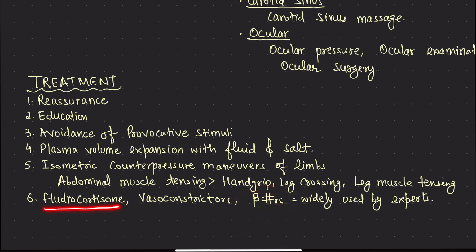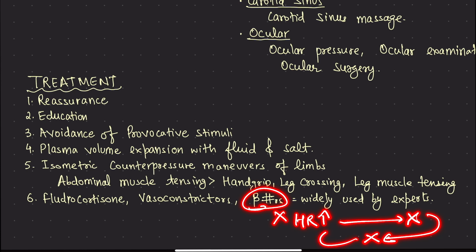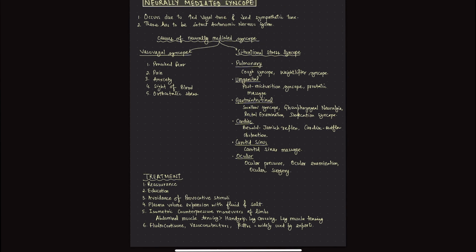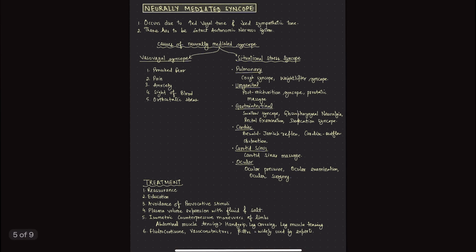फ्लूड्रोकॉर्टिसोन समझ में आता है, vasoconstrictor समझ में आता है. Beta blockers are difficult to remember, but as it is written in Harrison, heart rate increases. In order to prevent this, we give beta blockers, and this will inhibit the whole of the reflex arc. तो faintness या syncope नहीं होगा, right? So this was all about neurally mediated syncope. I hope you understand, and yeah, that's it.